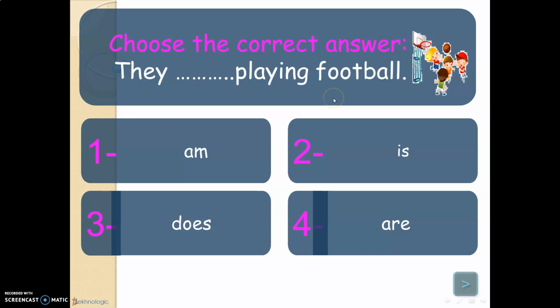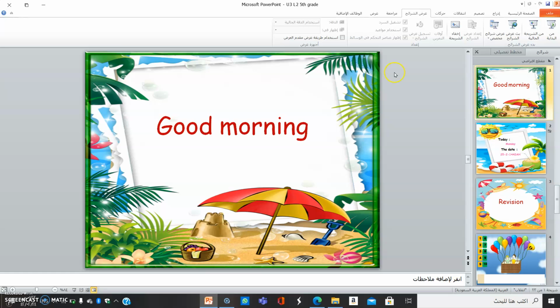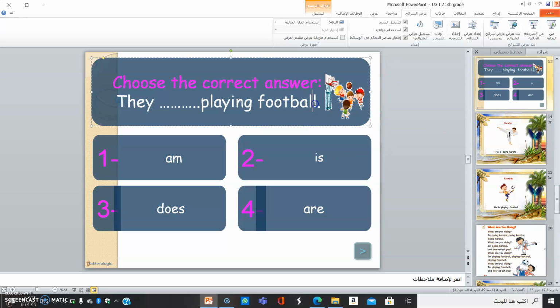They playing football. What should you use with they? Is, am or are? I should use are with they. So number four: They are playing football. Basketball, sorry, girls. They are playing basketball. Sorry for this mistake, girls.